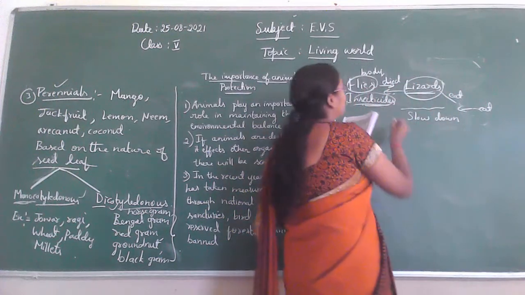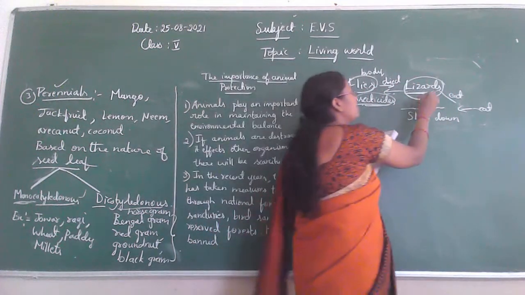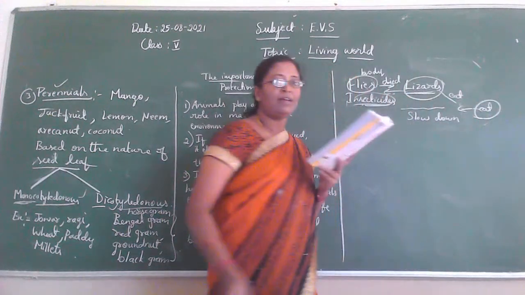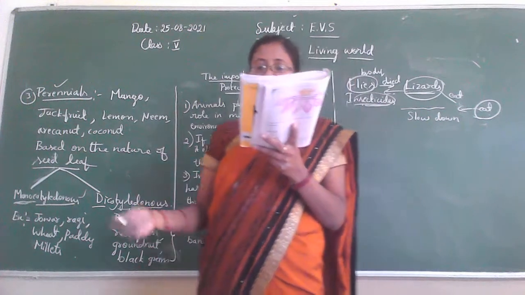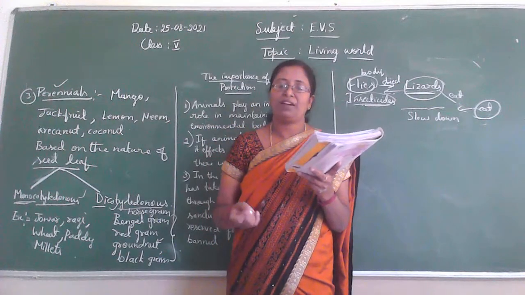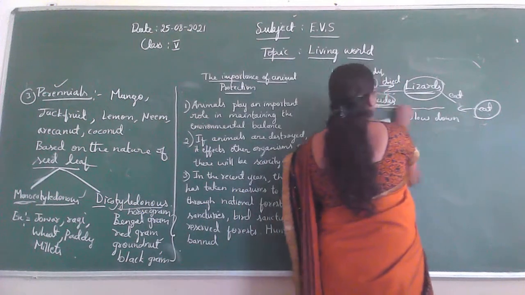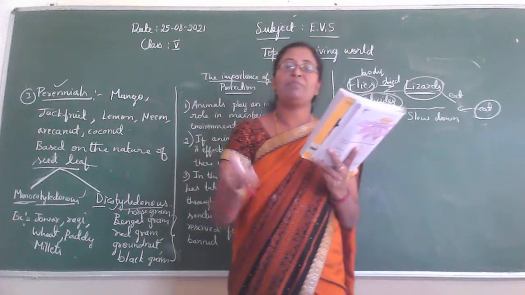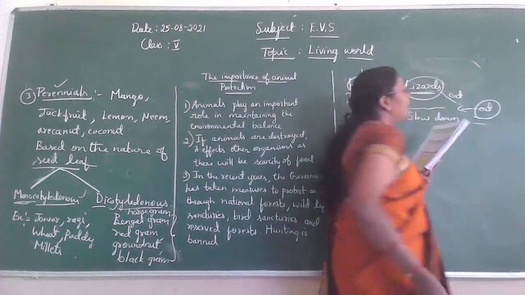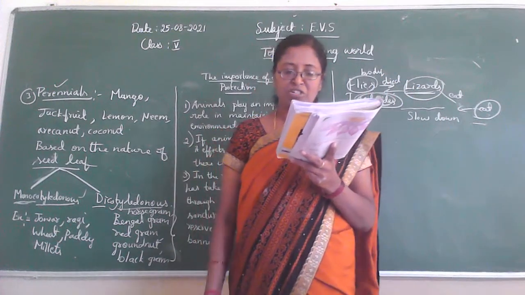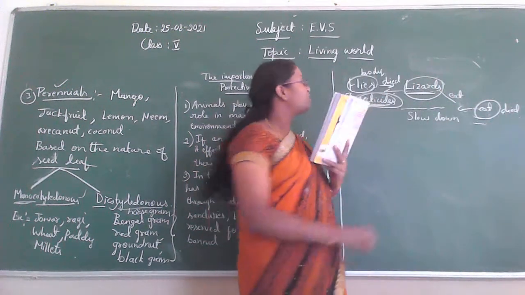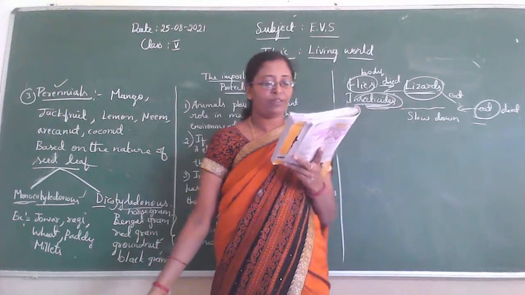The poison called insecticides present in the body of the lizards enters the body of the cat, and the cat also died. Because of what? Insecticides. Is it, children?